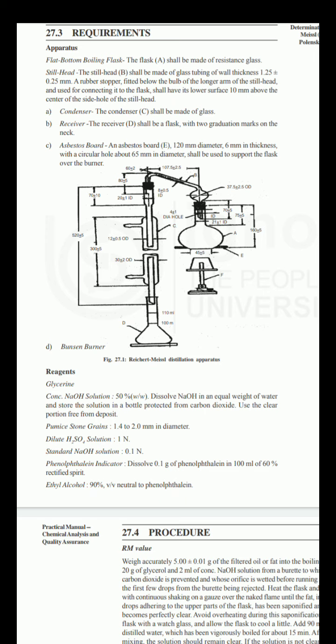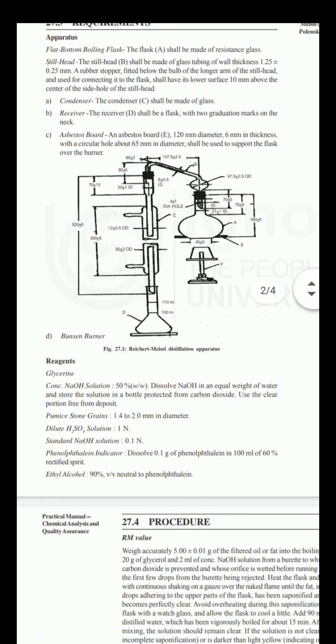They have mentioned all these dimensions of the steel head B.